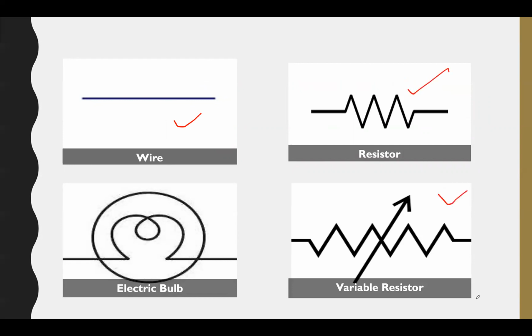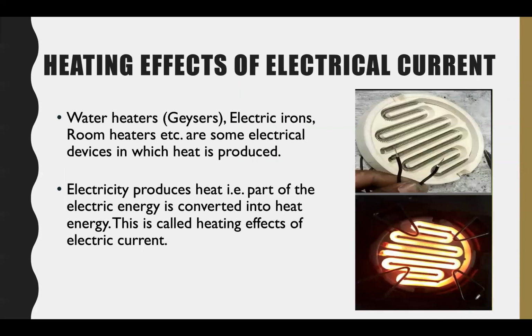Okay, so now let's learn about the heating effect of the electrical currents. Water heater, or for example the geyser, the electric irons, room heaters, these are some of the appliances, these are the devices in which heat is produced. So electricity produces heat. That is, part of the electric energy is converted into heat energy.